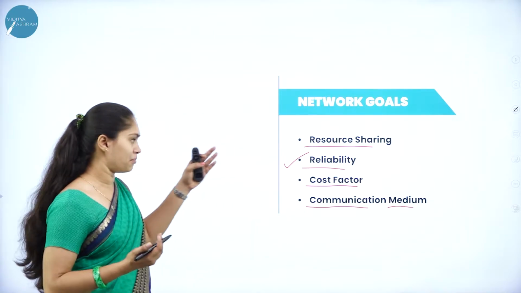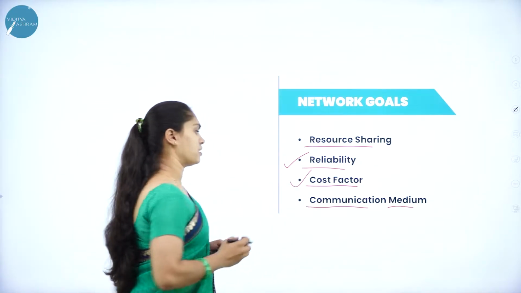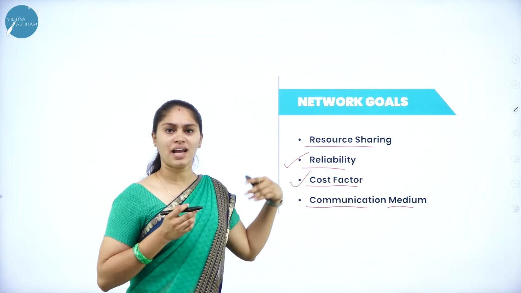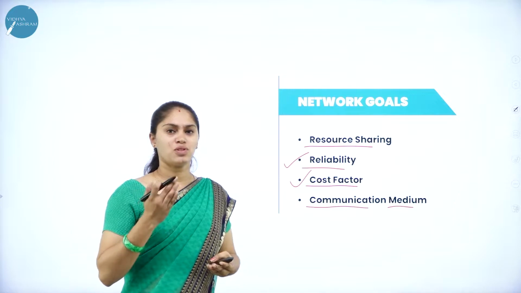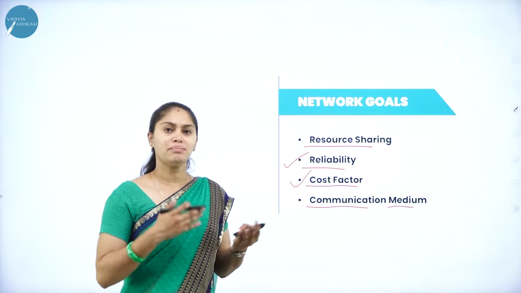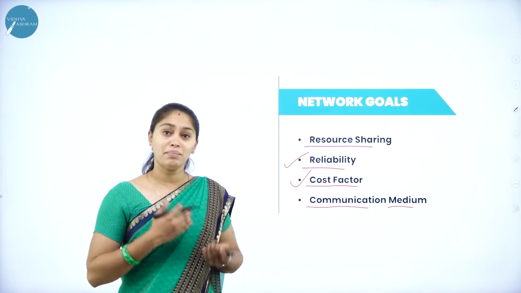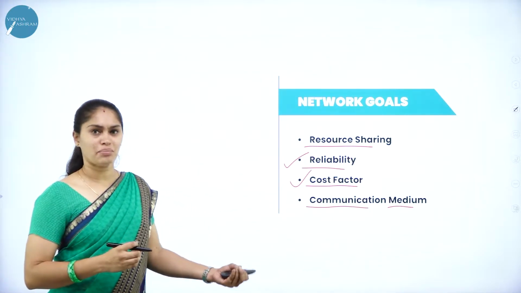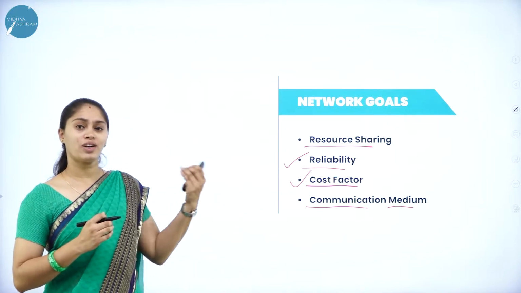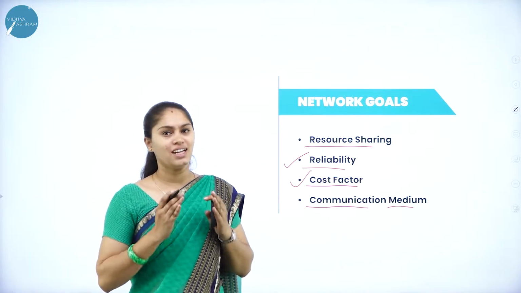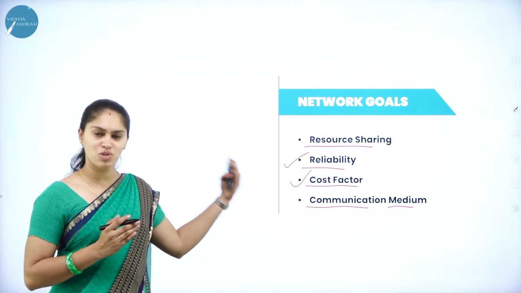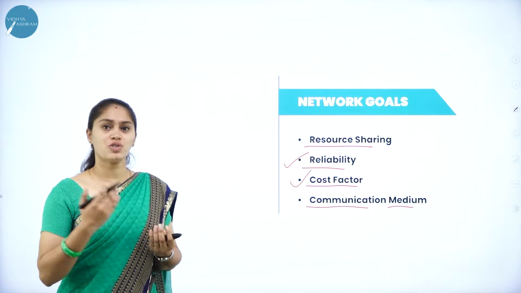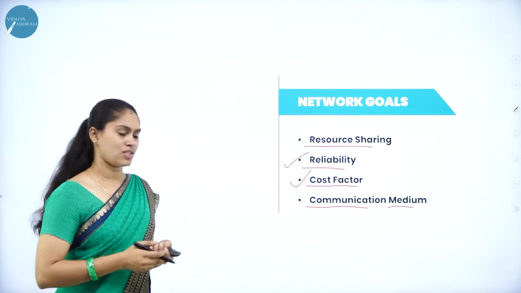So that is reliability. Then what about this cost factor? If we wanted to have this network, you just require one personal computer rather than a microcomputer. A microcomputer is going to cost more, but a personal computer is reasonable in cost. So if you have a personal computer with an internet connection, then you are going to get the benefit of all this networking. That is the cost factor. It's also reasonable, not so expensive. That is what the cost factor is all about.